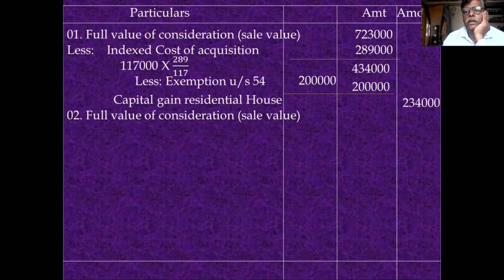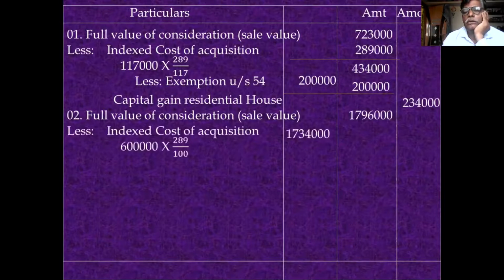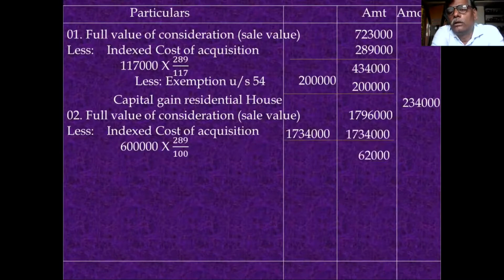Second point, full value of consideration: agriculture land situated in urban area, 17,96,000. Less index cost. 6 lakh is the fair market value. If you apply the index, its cost is 17,34,000. You deduct 17,34,000. Balance is 62,000. This is called as gross long-term capital gain.